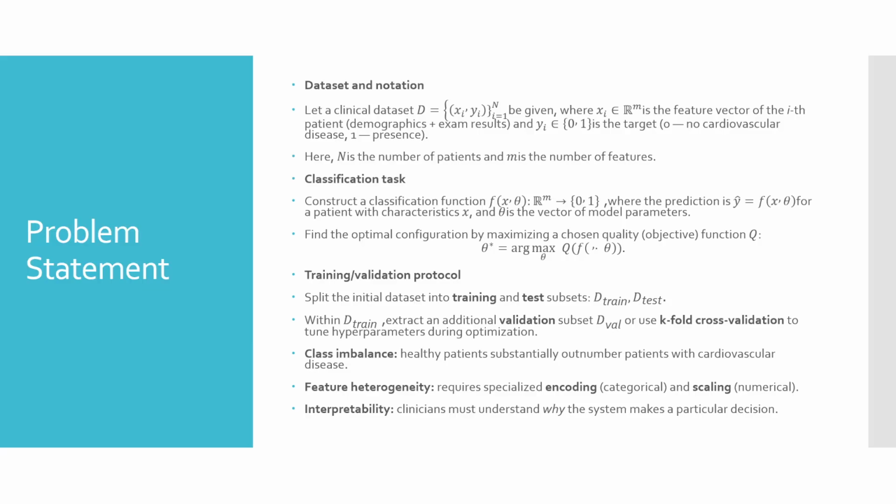Key challenges include class imbalance, which is healthy patients substantially outnumber patients with cardiovascular disease. Feature heterogeneity requires specialized encoding and scaling, and interpretability. Clinicians must understand why the system makes a particular decision.